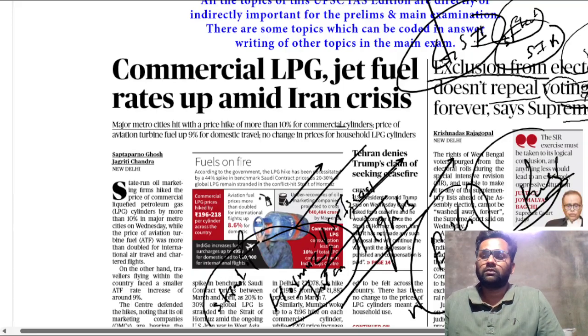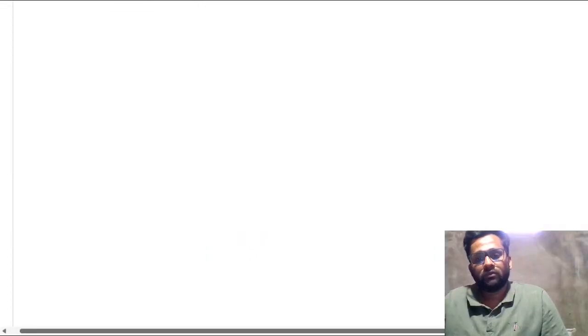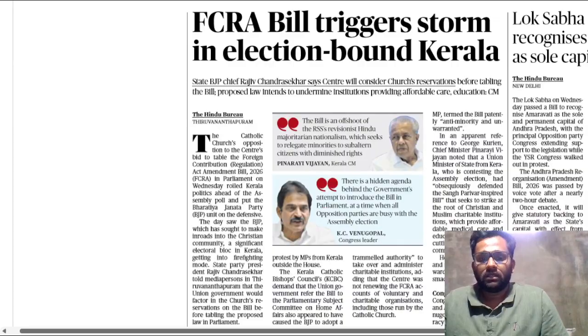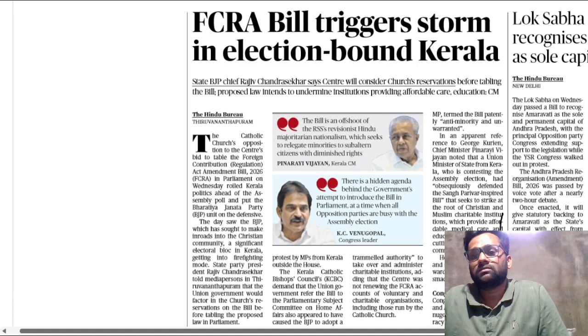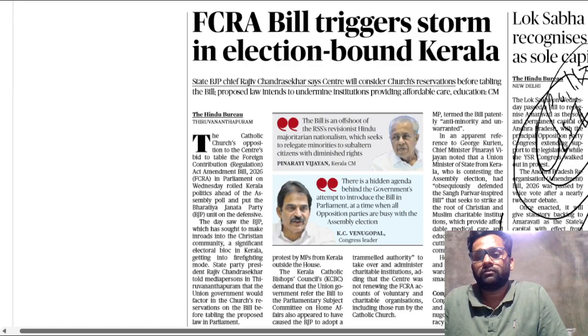Now let's move forward. The FCRA bill is also very important. This one is very important in GS paper 2 polity. Andhra Pradesh is now shifting their capital from Kurnool to Amravati. Basically, if you say that